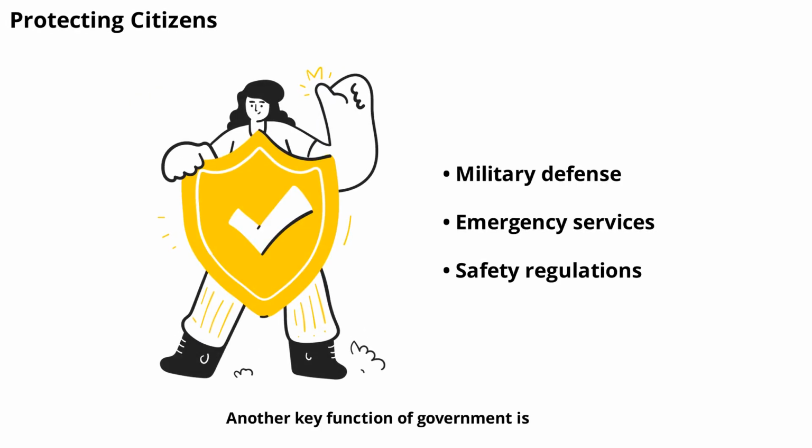Another key function of government is to protect its citizens from threats, both internal and external. This includes maintaining a military to defend against foreign attacks, as well as emergency services like fire departments and disaster response teams. The government also creates regulations to ensure products are safe and the environment is protected. All of these efforts work together to keep people safe and secure in their daily lives.